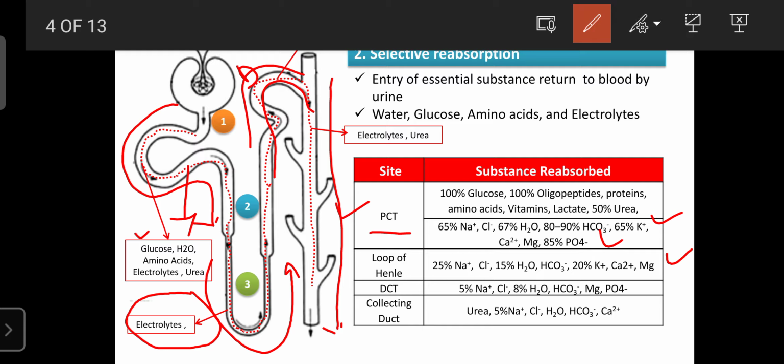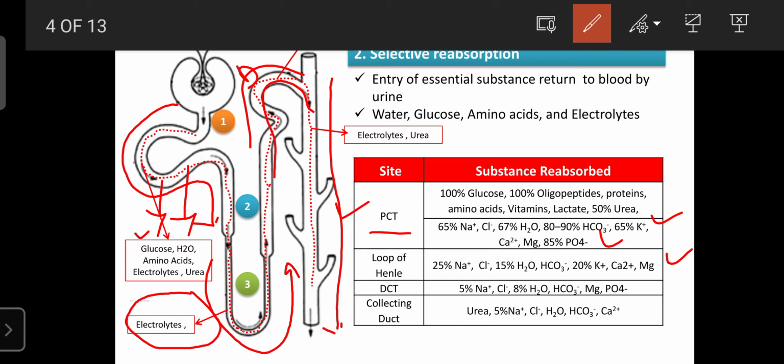That ATP is utilized for the reabsorption, or entry, of glucose from urine into the blood in the same direction as sodium. Such transport is known as symport transport. Antiport is the opposite direction: one molecule enters from urine into the blood, and at the same time another molecule exits from blood to the urine. Such a phenomenon is known as antiport.